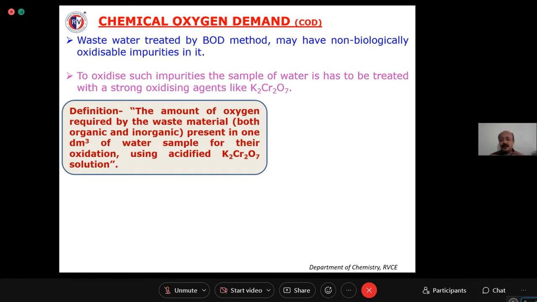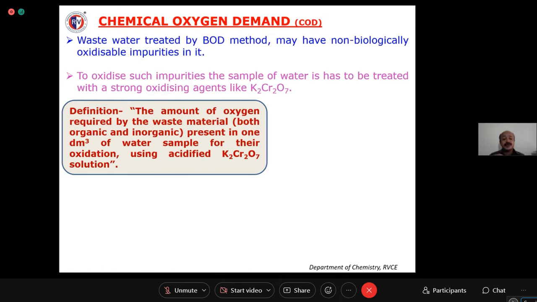COD values, because it accounts for both organic and inorganic matter, that is biologically oxidizable as well as biologically non-oxidizable impurities, right? So which is reliable then, BOD or COD? COD. COD, sir. COD, right? So it indicates all the impurities present, how much percentage of impurities are present in the water sample, right?